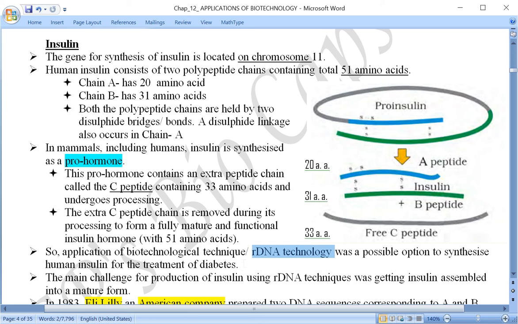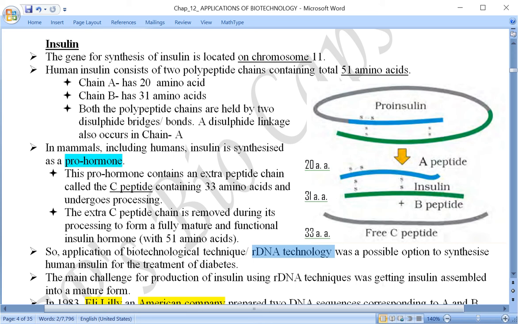That is, management of diabetes is possible by using recombinant DNA technology to produce insulin hormone using a microorganism, specifically bacteria like E.